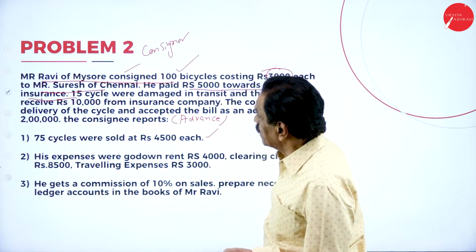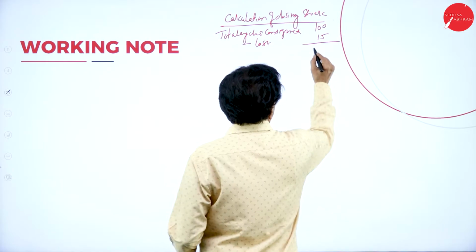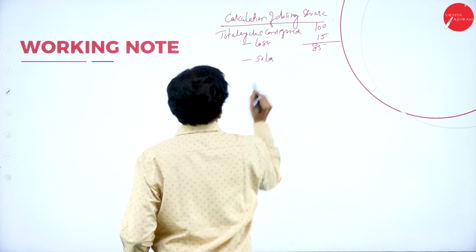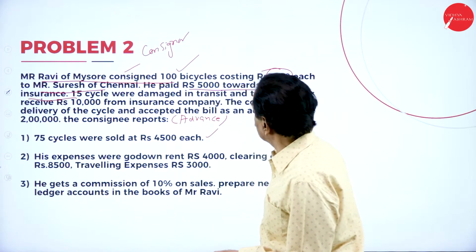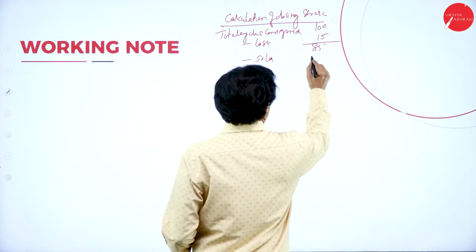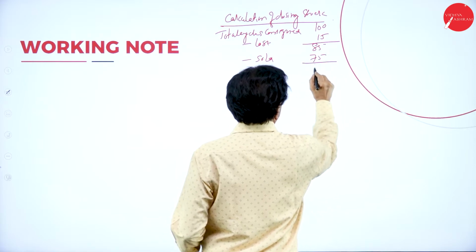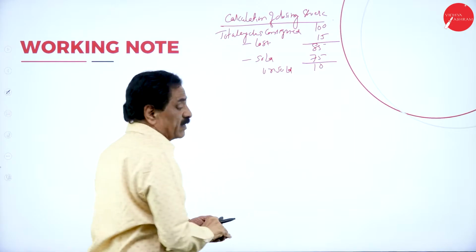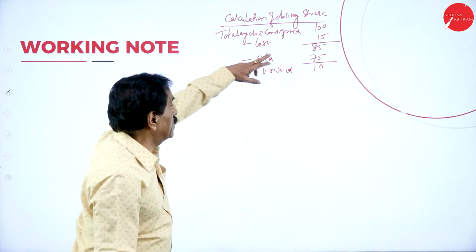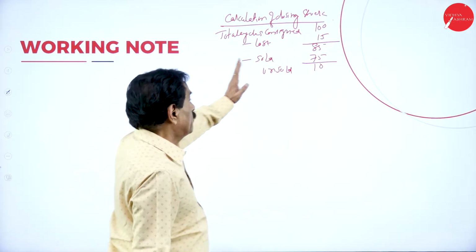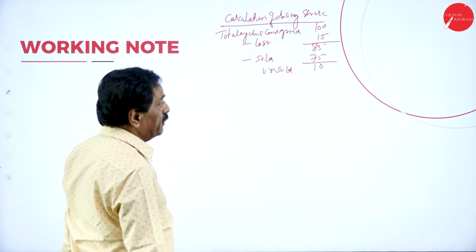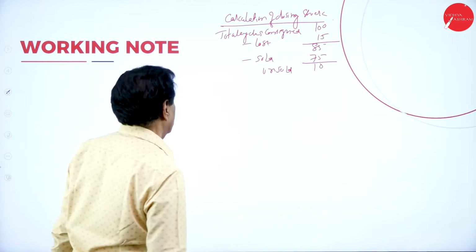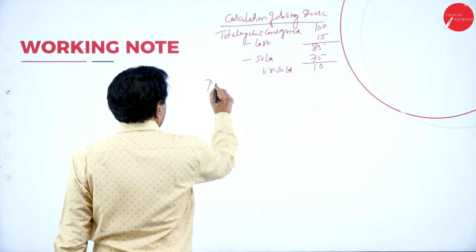How many cycles lost? 15. Difference is 85, minus sold. How many cycles sold? 75. Balance is 10 unsold. I think we can understand. Total cycles consigned is 100 minus lost 15. Difference is 85 minus sold 75. Unsold is 10.